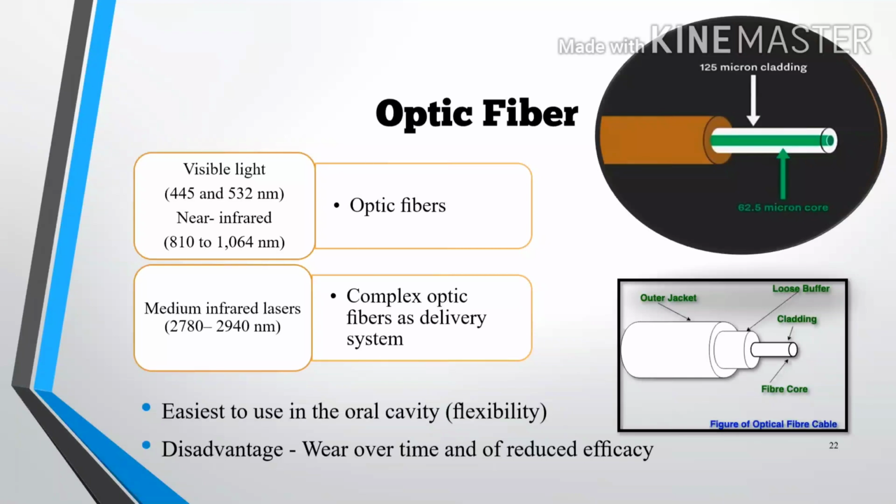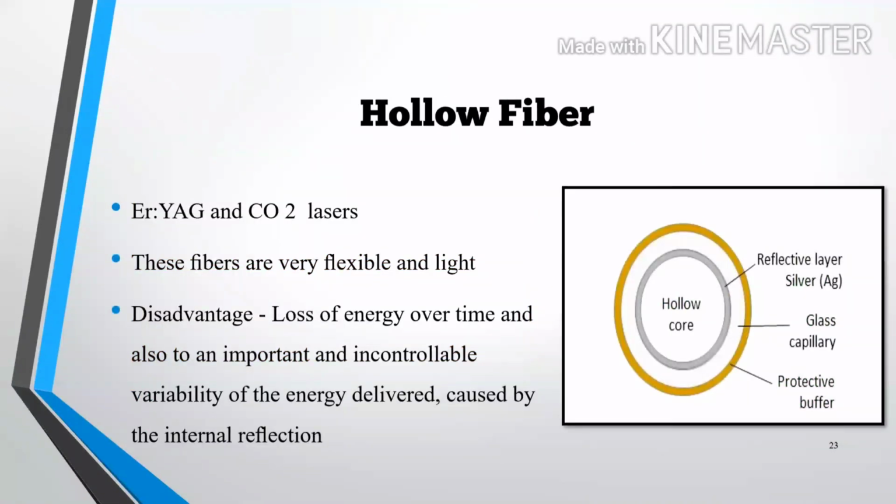The optical fiber is used for those, and for a medium infrared laser, 2780 to 2940 nanometer, a complex optical fiber as a delivery system is used. It is the easiest to use because it is flexible, but the disadvantage is wear over time and reduced efficacy. Now hollow fibers.